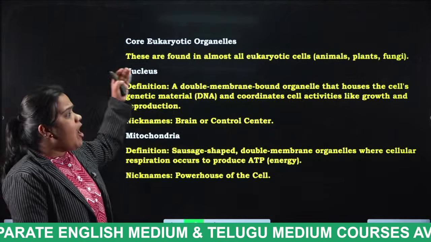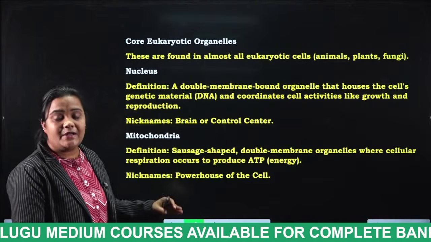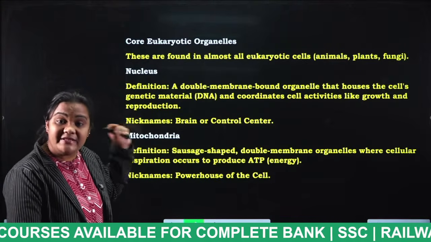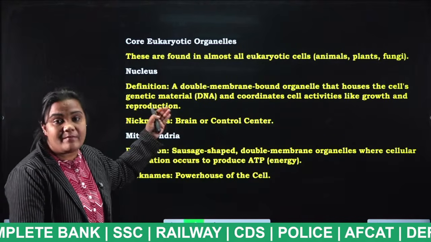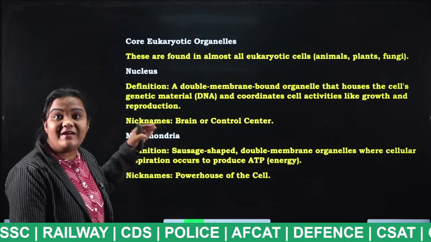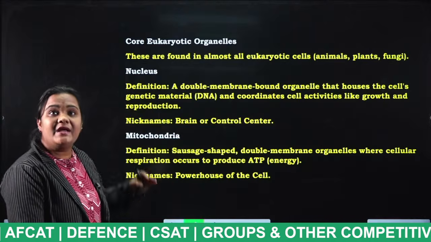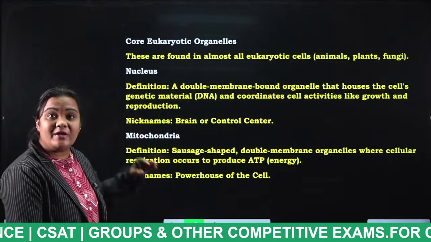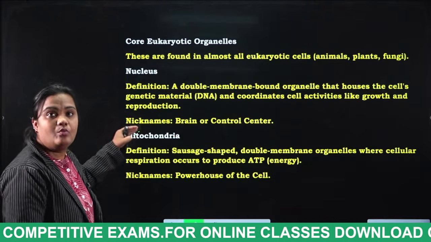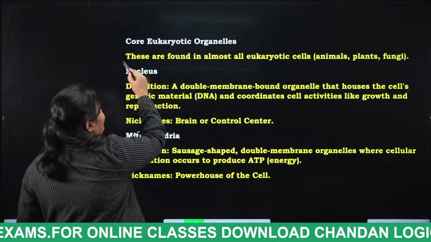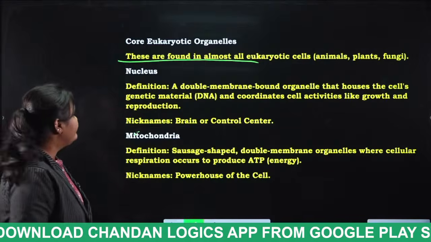So these are the organelles. What are the cell organelles present in the eukaryotic cell? Now we are going to discuss each of them: what is its function, and what is the nickname of that particular organelle. Very, very important. Whoever has not listened attentively till now, from now on listen carefully, students, because the things that are going to be repeated in the examination have started now. These are found in almost all eukaryotic cells, animals, plants and fungi.